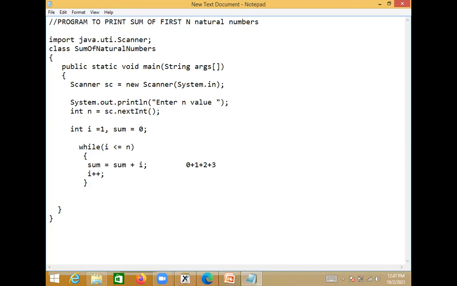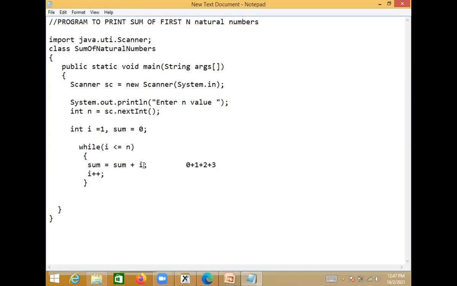As long as i is less than or equal to n, you go on adding the i value to sum. This is what we are informing the compiler. Now see here, 1 plus 2 plus 3. The i value is 3, and 3 is added to this. Then i plus plus, so the i value here becomes 4. The end of the loop is reached here. Now see here, it checks the condition. If you write the condition like this, it becomes true as long as needed. So 4 less than or equal to 5, yes, true. So again it enters the loop.